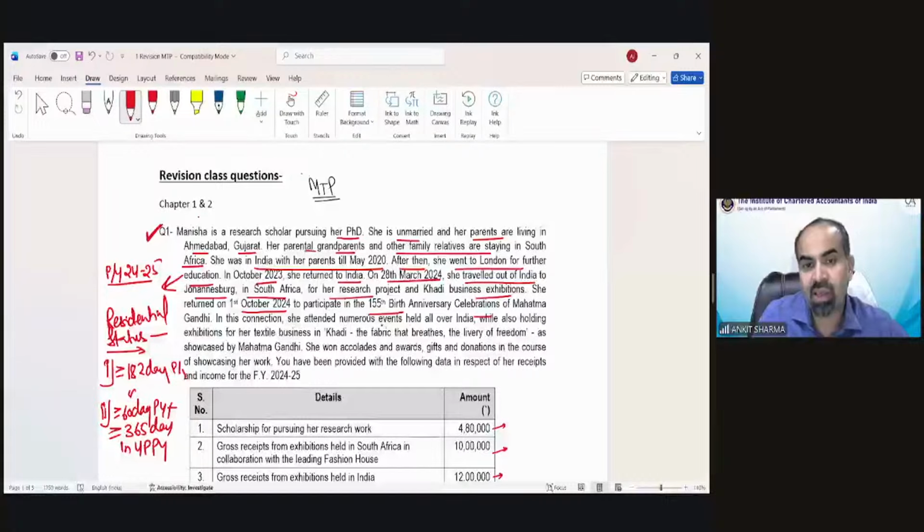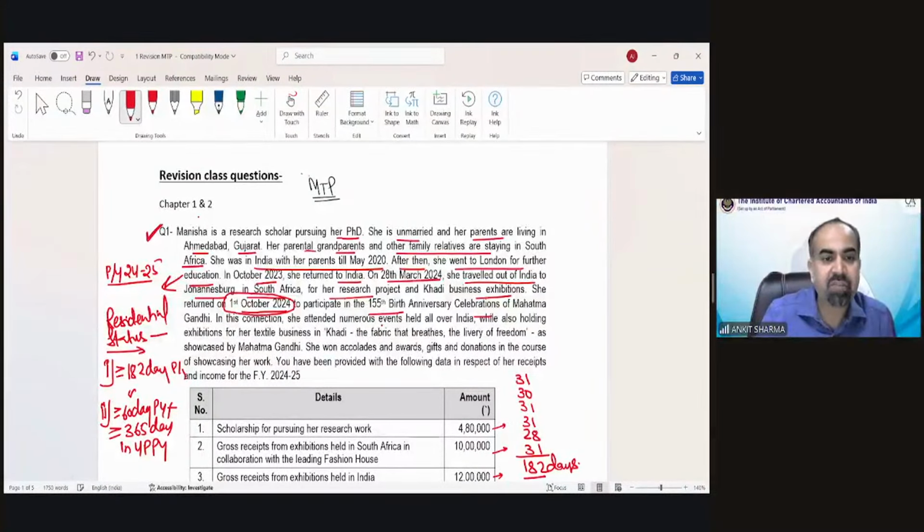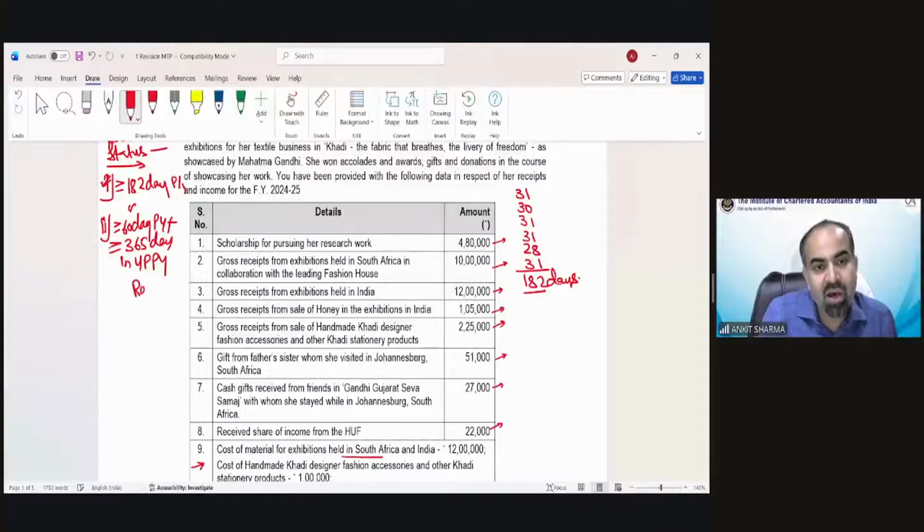Now I have to see how many days she was in India in this previous year. So she came to India on 1st October 2024. So October 31, November, December, January, February, which is not a leap year in this case, and March. So the total number of days she was in India is 182 days. And because she satisfied the first condition, she would become a resident in India. So initially, she would be a resident in India.